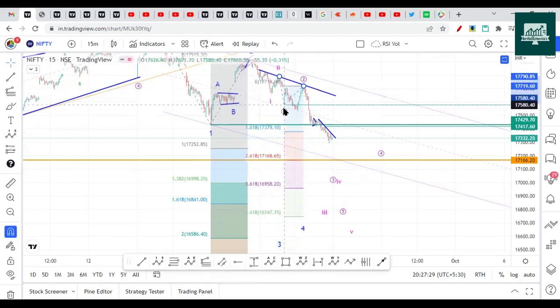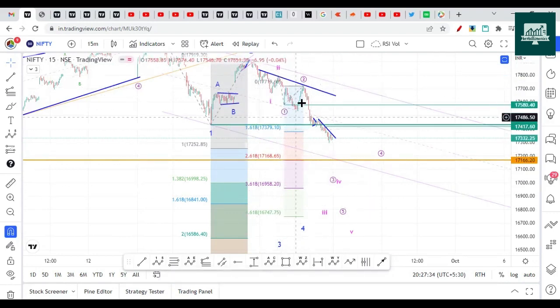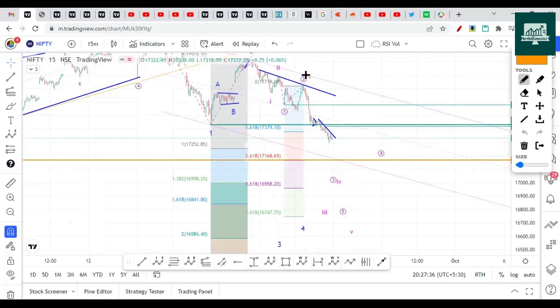Let me adjust this. So this particular microwave, this 1, 2, and this third wave in progress, the microwave in circle, has already crossed this level. So next probable level is 200%. Let me get that.